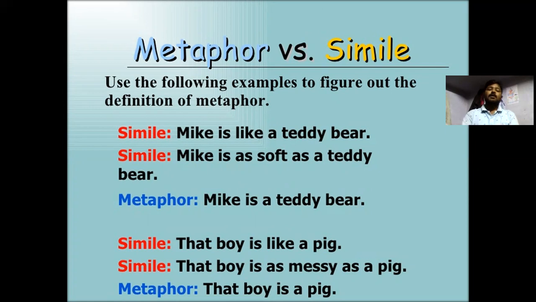Simile: Mike is like a teddy bear. Mike is like a soft teddy bear, as soft as a teddy bear. And for this, we can make it a metaphor: Mike is a teddy bear. Similarly, the boy is like a pig. That boy is as messy as a pig. That boy is a pig.